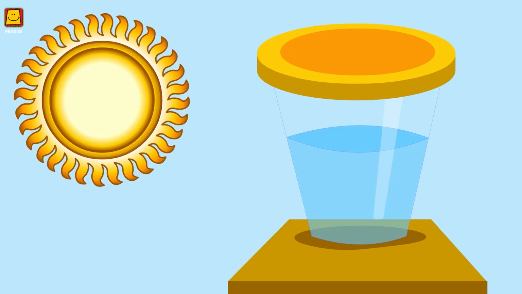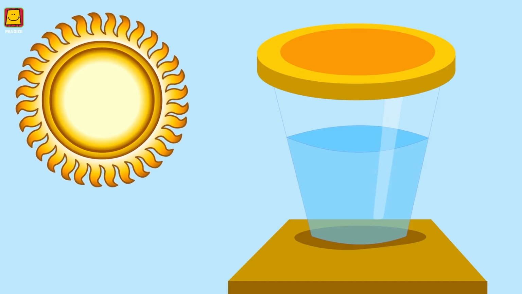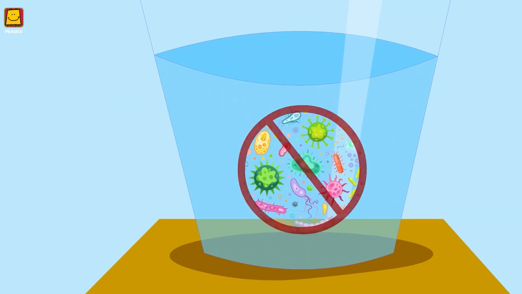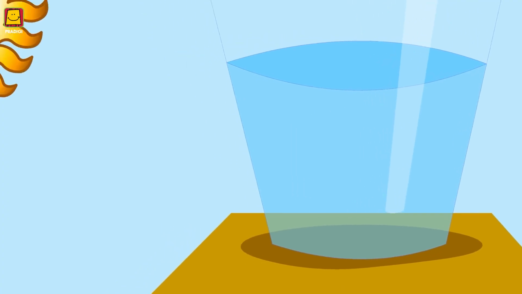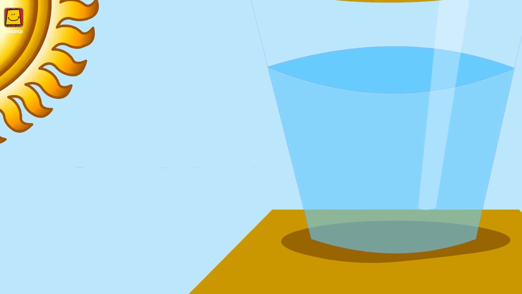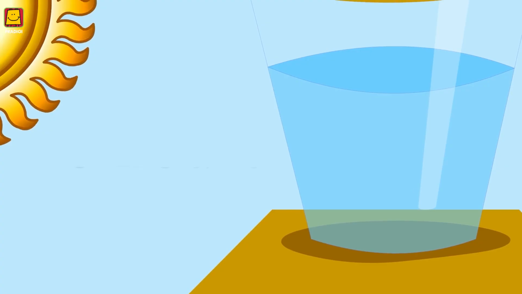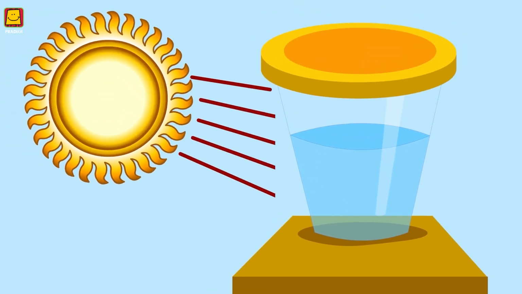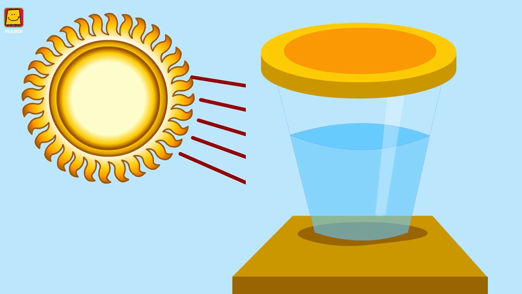Sunlight. The most natural way to purify water is using sunlight, which is one of the most powerful disinfectants. In this method, water is kept in a clean container and placed in direct sunlight for at least 6 hours. Solar radiation ensures that most pathogens in the water are destroyed.